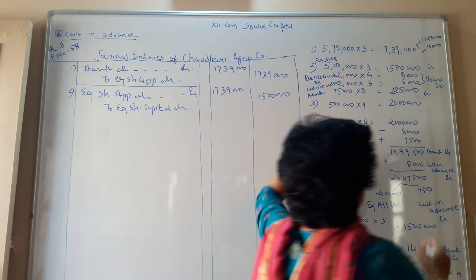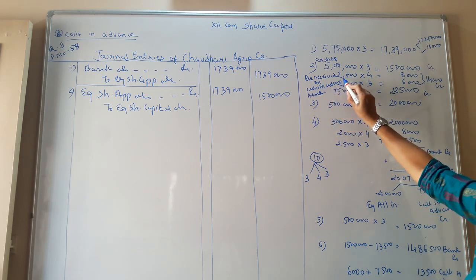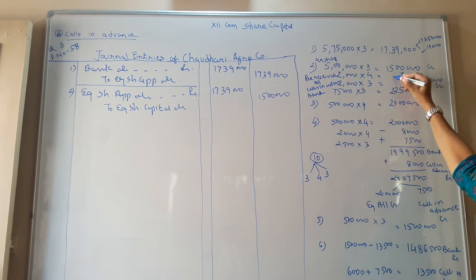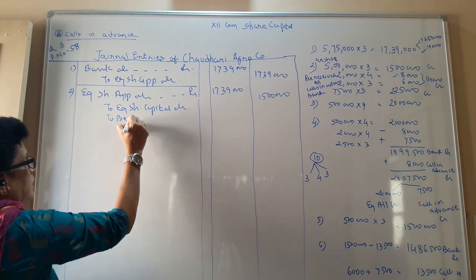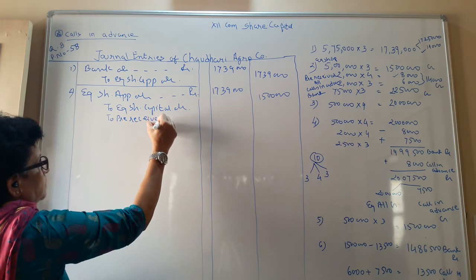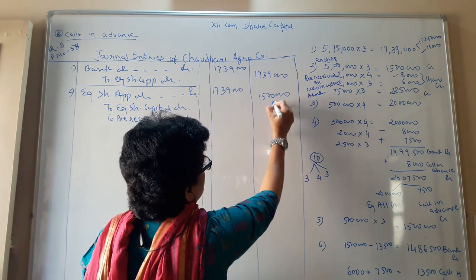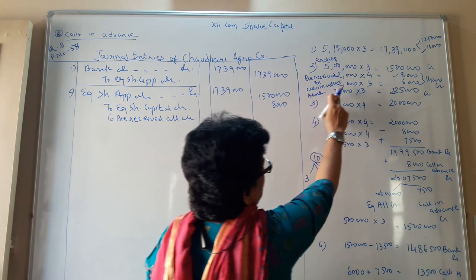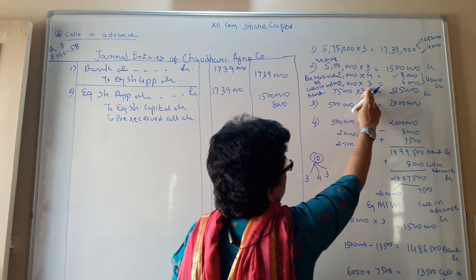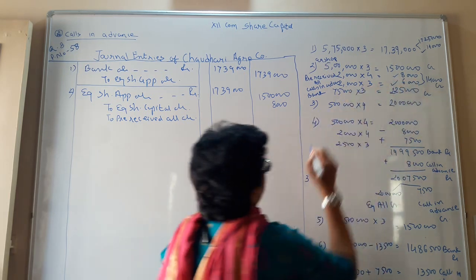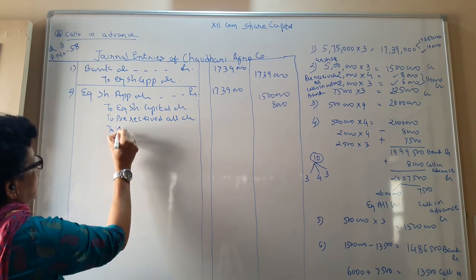Then we are receiving the amount that is pre-received allotment money: 2,000 into 4, that is 8,000. So to pre-received allotment account, that is 8,000. After that, you are also receiving calls in advance. You can split the calls in advance for 2,000 into 3, that is 6,000 here. That is to calls in advance account.